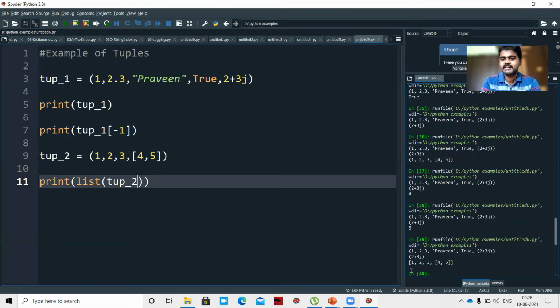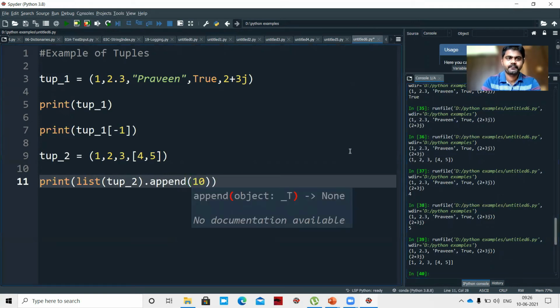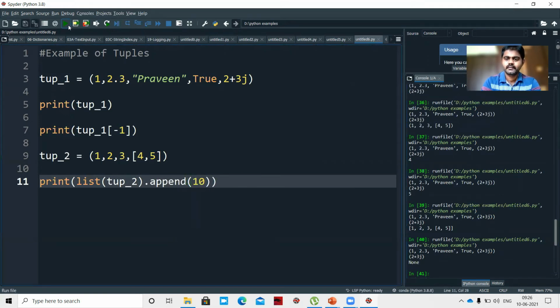Previously the tuple was in parentheses, but if I use list of tuple, the tuple will be converted to a list. Now the list becomes mutable. You can do whatever modifications you want. That means if I say list_of_tuple.append(10), what do you get? None.